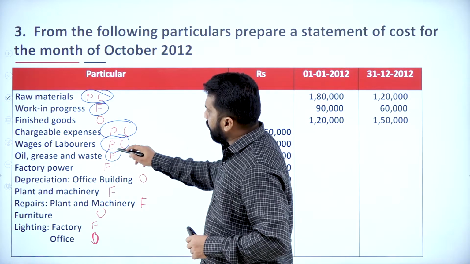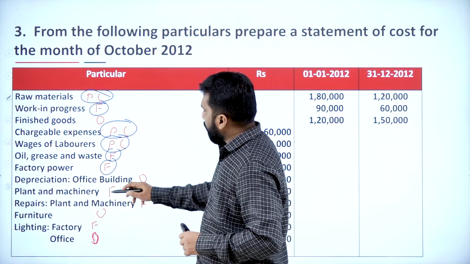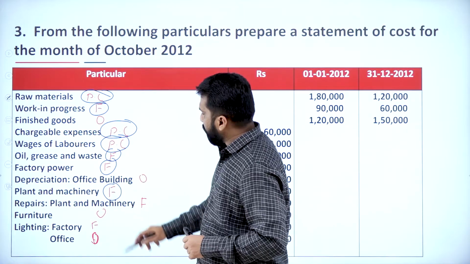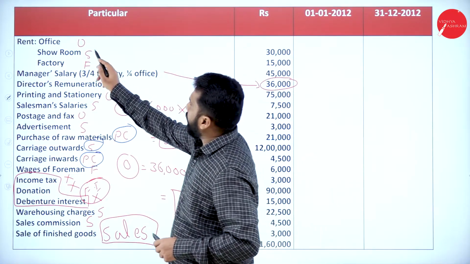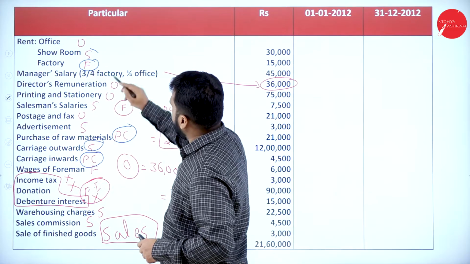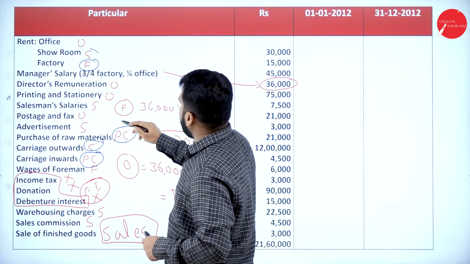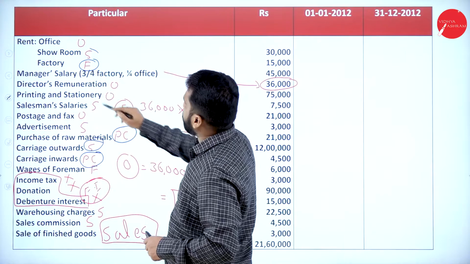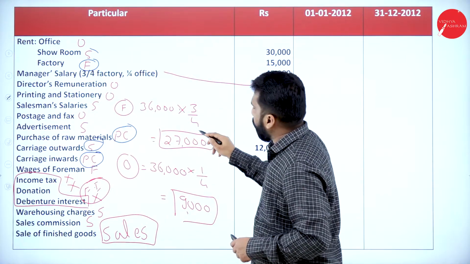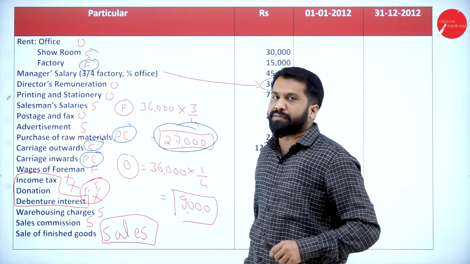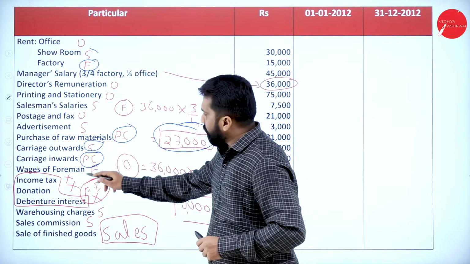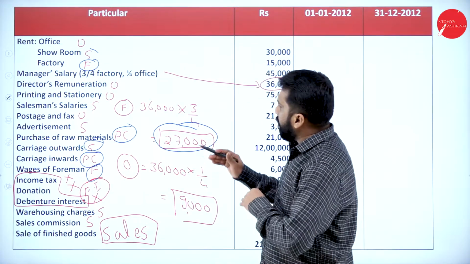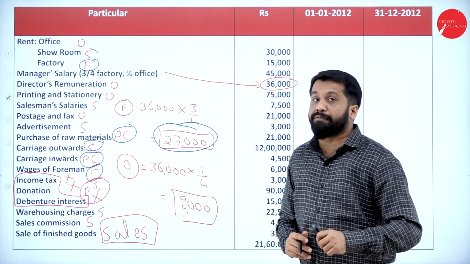We have oil, grease, factory power, then depreciation, lighting, we have rent, and do you have anything? Yes, manager's salary we have divided and we got how much? 27,000 for factory. Do we have anything? Yes, wages of foreman we have. Yes, these are the items that come under factory.